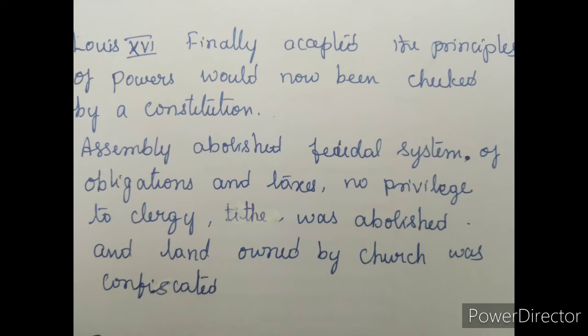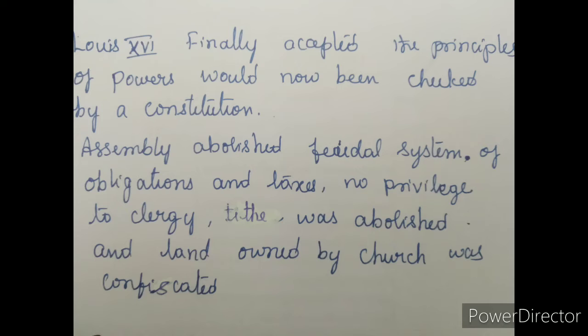What he did, he gave permission for the abolition of the feudal system of obligations and taxes, and no privileges to the clergy. Tithes were abolished and land owned by the church was confiscated. Underline the word confiscated. That means they seized their properties. Understood? Shall I repeat once again?